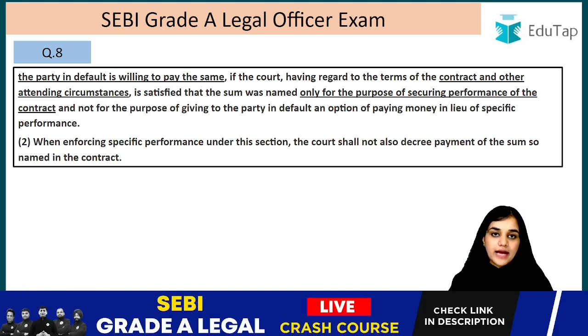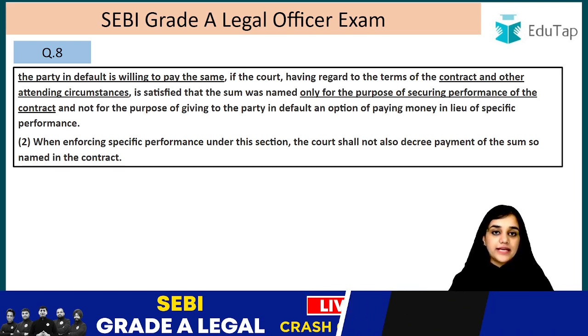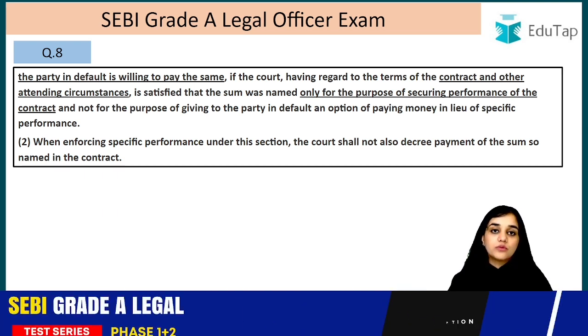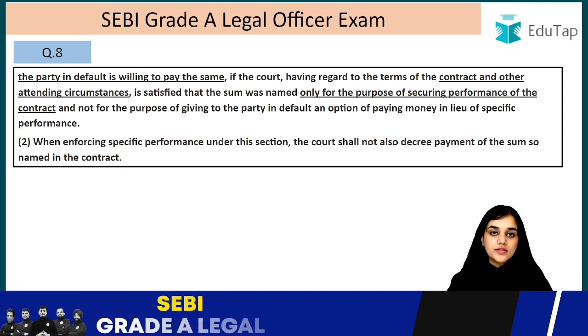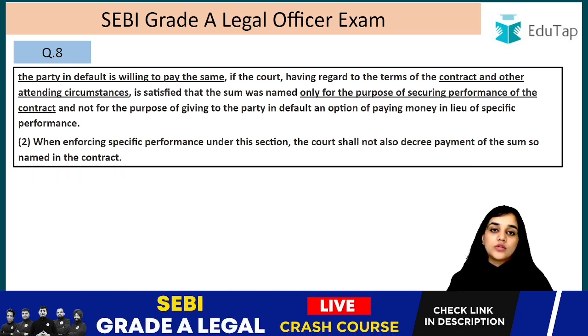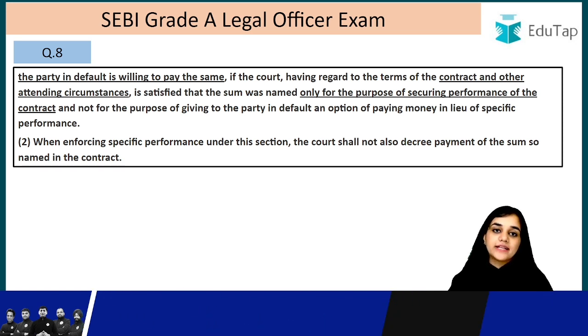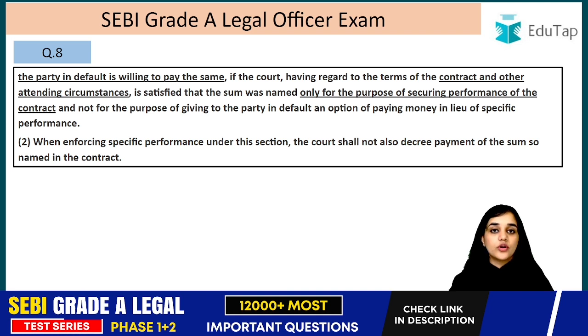They have a written contract, and that contract mentions one thing, that in case B breaches that contract, what will happen? He will be liable to pay, for example, 1 lakh rupees. A only adds this clause to add seriousness, so that he can fulfill his son's wish, right? So only to add seriousness, only to secure performance from B, that is why he adds this clause.